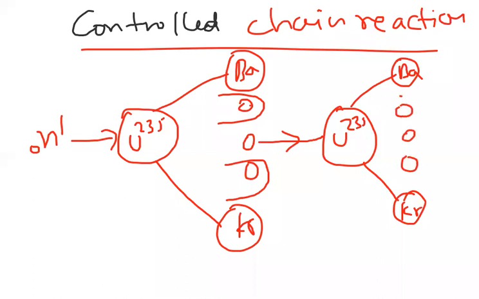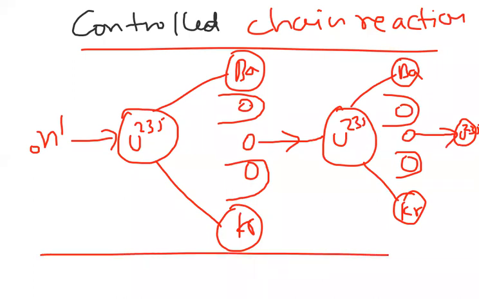If you are absorbing 2 neutrons and allowing only 1 neutron to participate in the reaction every time, this type of reaction is called a controlled chain reaction. So every time 2 excess neutrons are absorbed and only 1 neutron is allowed to participate.